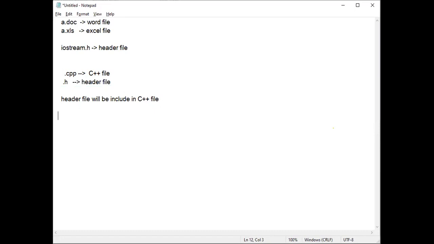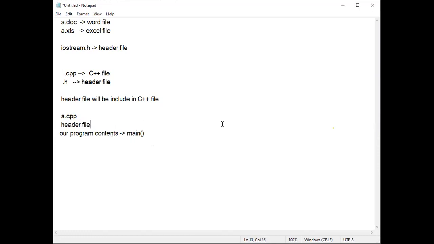Whenever we save the file, we should not save it as .h, only .cpp. .cpp is C++. In this file, two contents are included: the header file contents and our program contents. Our program contents start from the main function. Before that, the header file is included.